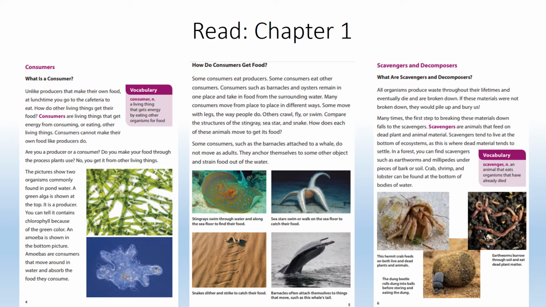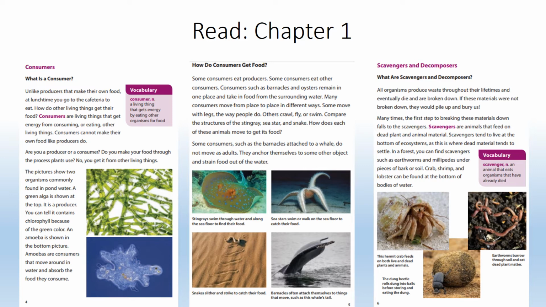Scavengers are animals that feed on dead plant and animal material. Scavengers tend to live at the bottom of ecosystems, as this is where dead material tends to settle. In a forest, you can find scavengers such as earthworms and millipedes under a piece of bark or soil. Crab, shrimp, and lobster can be found at the bottom of bodies of water. Let's look at some of these pictures below.